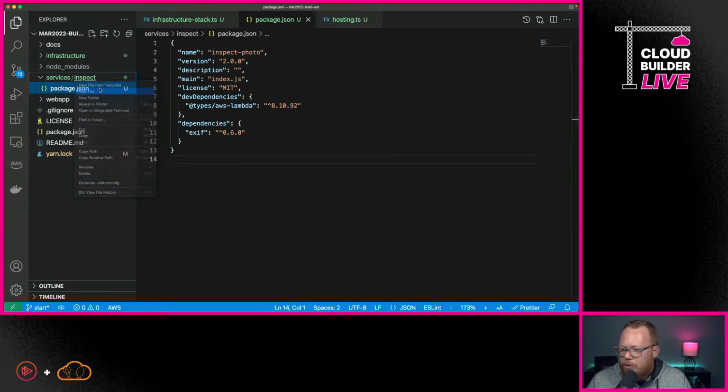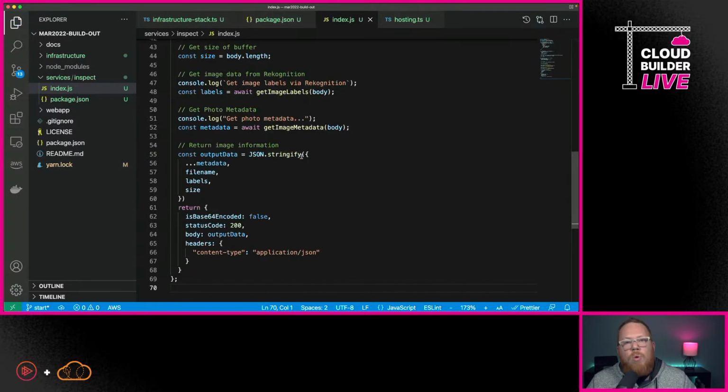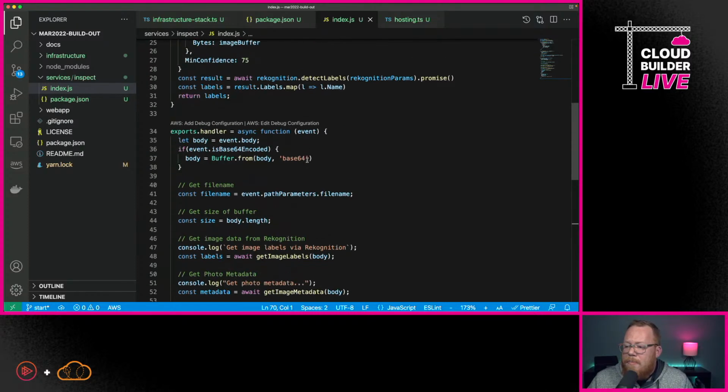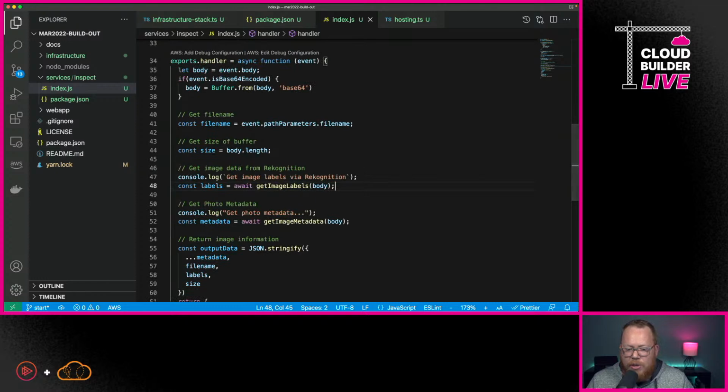The next thing we're going to do is create a new file in here as well, and this is going to be index.js, and then we're going to go ahead and put some code in here that will do what we need it to do. And really, that's just two things. We're going to first get some metadata information about the image, and you can see that we're doing that here. And then we want to actually go to a service called AWS Rekognition and get some AI generated labels for our image. So it's going to use computer vision to look at the image and try to determine what's in the image and return those labels for us. So those are the two things that we're going to need to do.